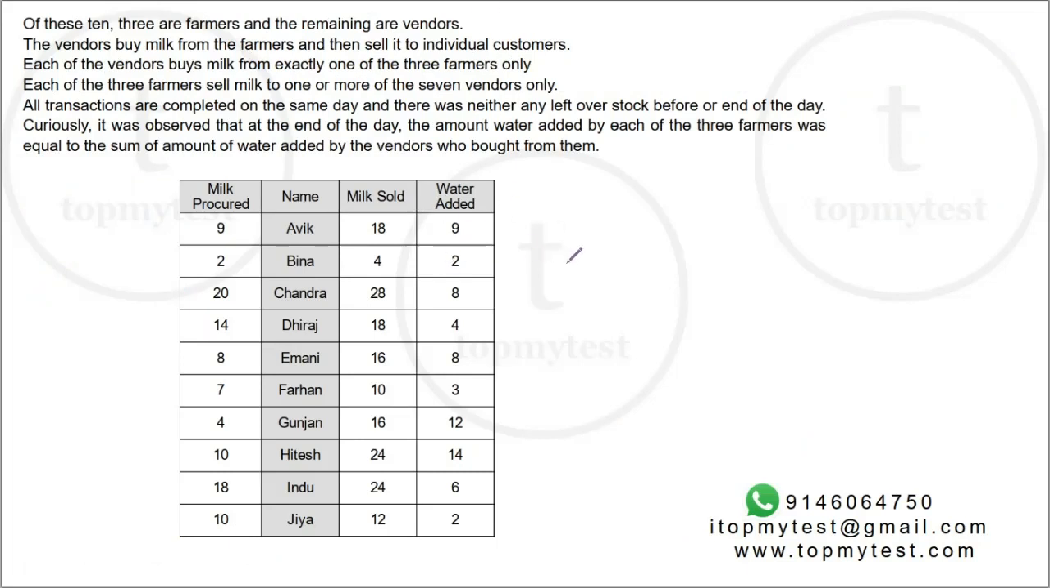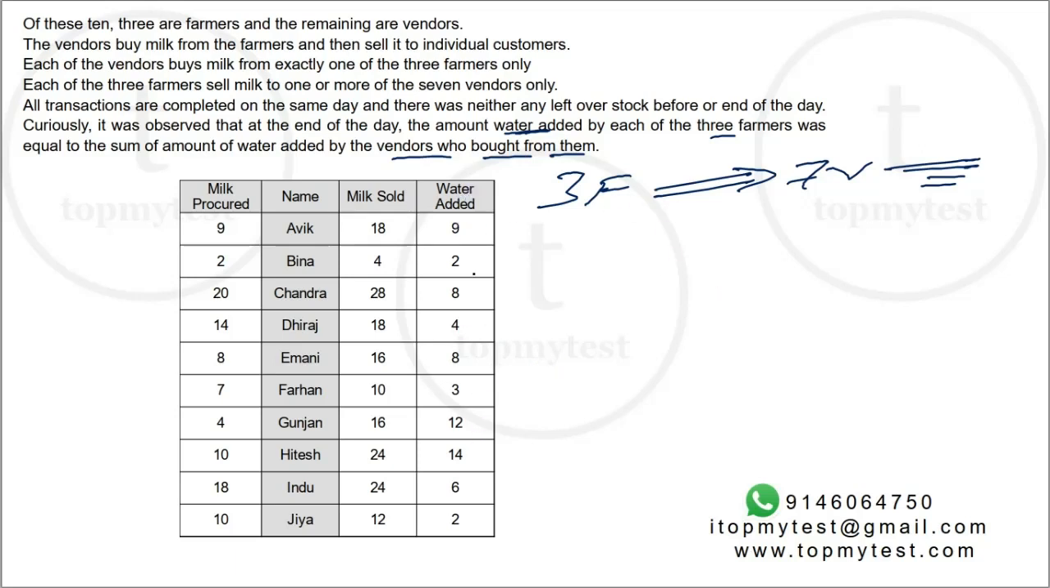Okay, so I have tabulated this data. For each of them, I know how much milk is sold and how much water is added. So we can figure out how much milk is procured. And as discussed, this may not be pure milk; it will be milk plus water if he is a vendor. Now we know there are 3 farmers and 7 vendors. All the milk is sold to the vendors, and these are sold to customers. The last statement says the amount of water added by each of the 3 farmers was equal to the sum of water added by the vendors who bought from them.